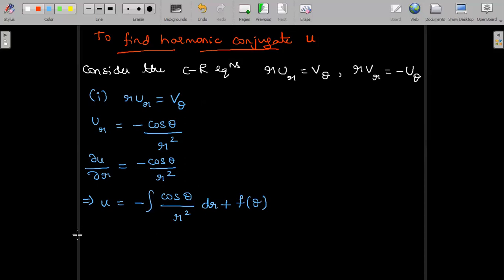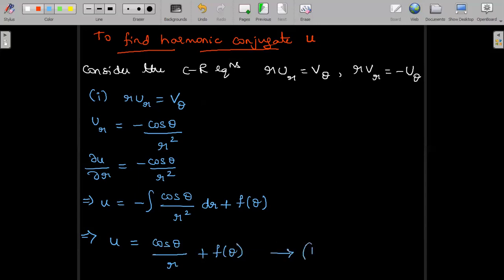So this on integration with respect to R gives us U is equal to cos theta is a constant, integration of R power minus 2. Integration of R power minus 2 is R power minus 1 by minus 1. There's already a minus sign, so it becomes minus of minus, plus. R power minus 1 in the denominator becomes R. So this gives us cos theta divided by R plus f of theta as it is.